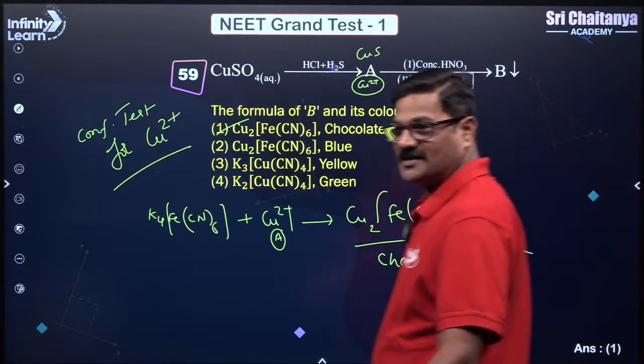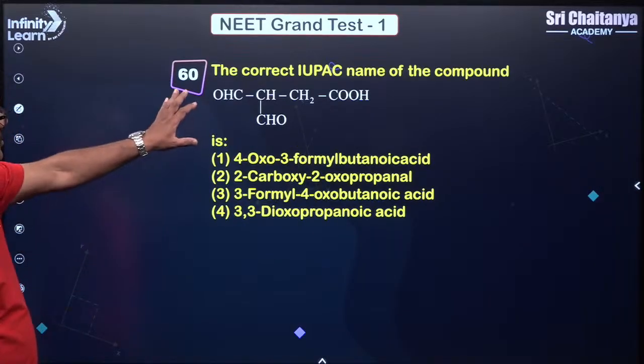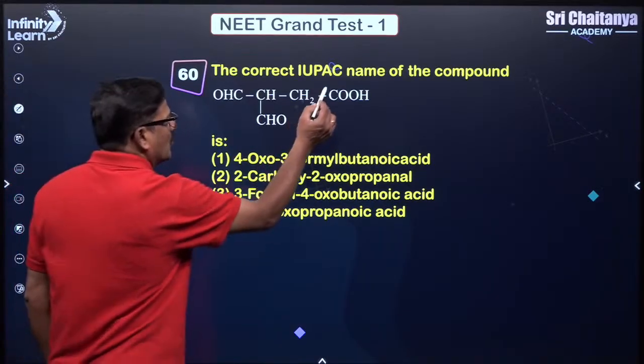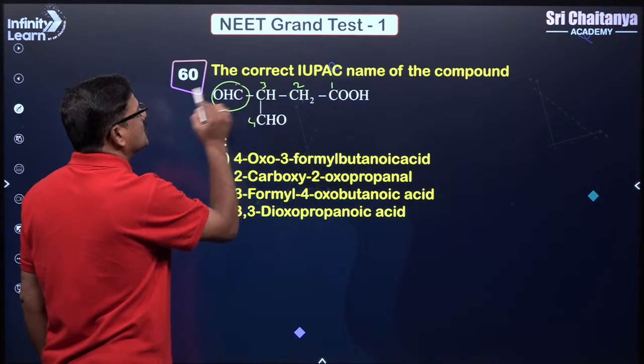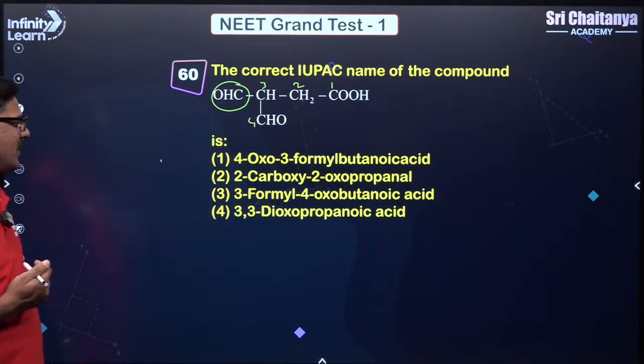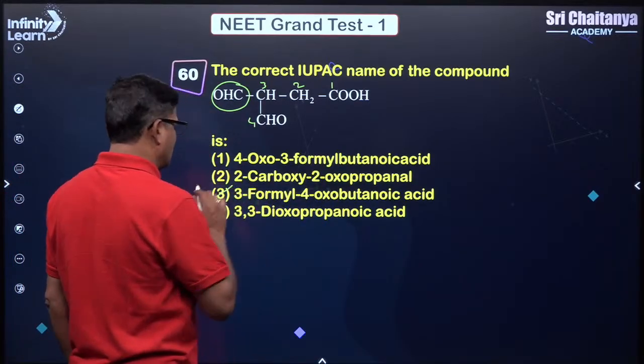Quick. Now we have to do as many questions as we can. Okay, the correct IUPAC name, 1, 2, 3, 4. So that is 3-formyl-4-oxobutanoic acid is the correct answer.